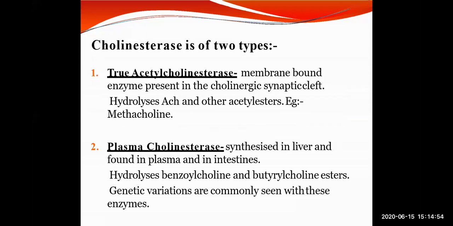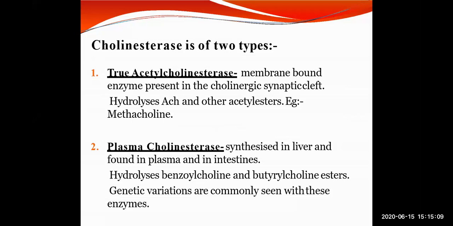Cholinesterase is divided into two types. Immediately after release, ACh is hydrolyzed by the enzyme cholinesterase, and the choline is recycled.